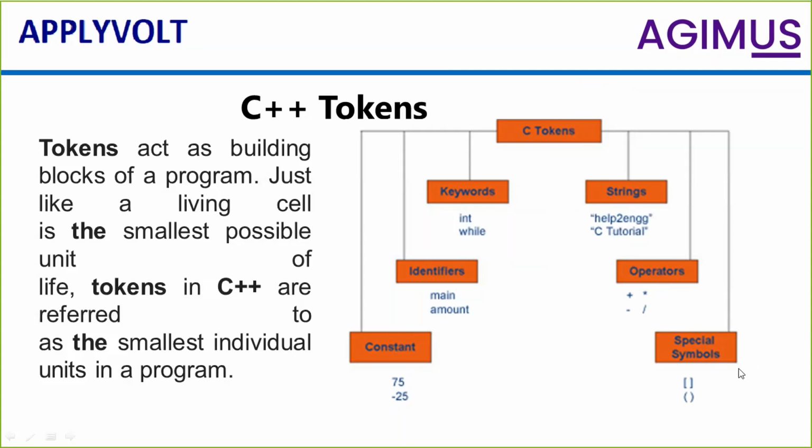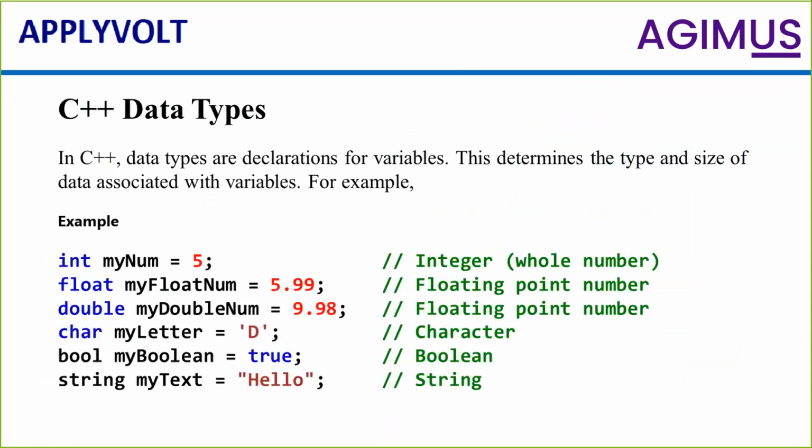Next one is the special symbols. The special symbols we use on different platforms, in different places. When we start writing the program and I explain with an example program, I'll speak about the special symbols. Next one is data types. There are different kinds of data types, mainly two things: one is primitive data type and the other is composite data type.